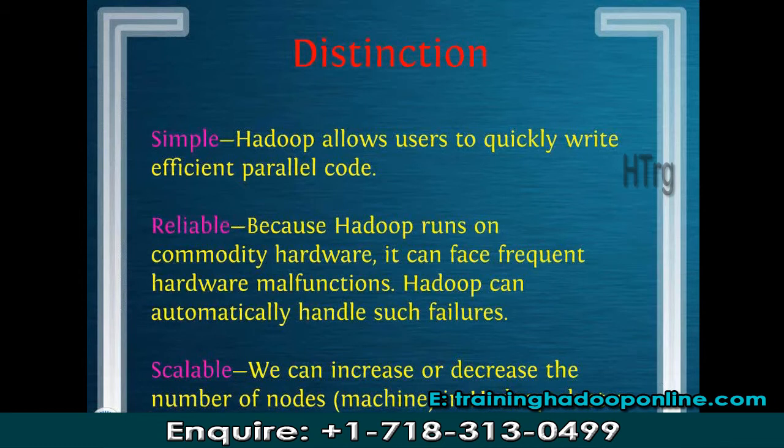The next is scalability. As discussed earlier, we are not bound to the number of machines. We can increase or decrease the number of machines at any time in a Hadoop cluster. If your jobs are taking time and you want to increase the performance, we can increase the number of machines in your Hadoop cluster. On the other hand, if you say I don't need 10 machines because my jobs are getting completed in a pretty small amount of time, we can decrease the number of machines from your cluster. That is not an issue. So this is all about the distinction, how the Hadoop framework is different from other frameworks.